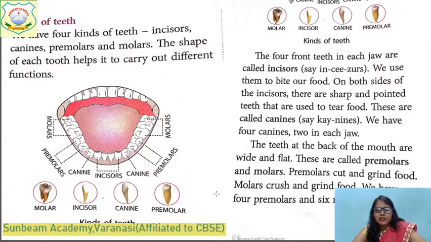And what do molars do? Molars crush and grind the food. We have 4 premolars and 6 molars in each jaw.